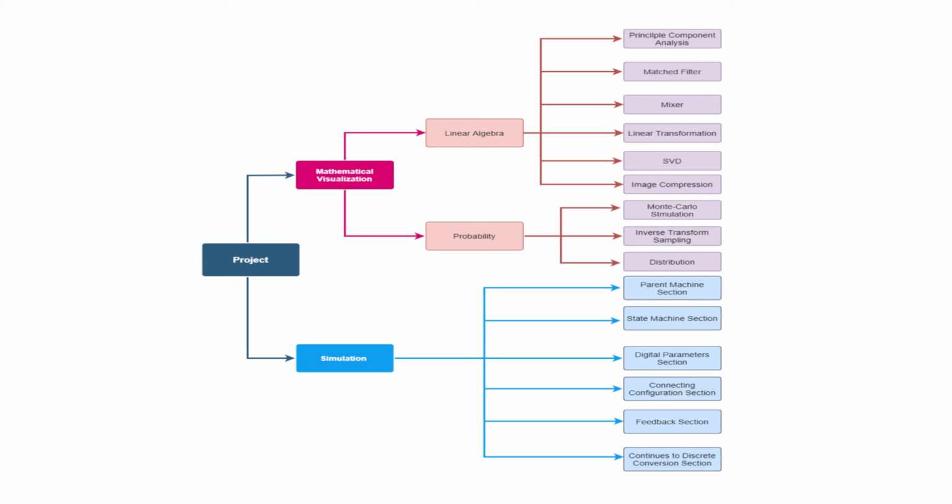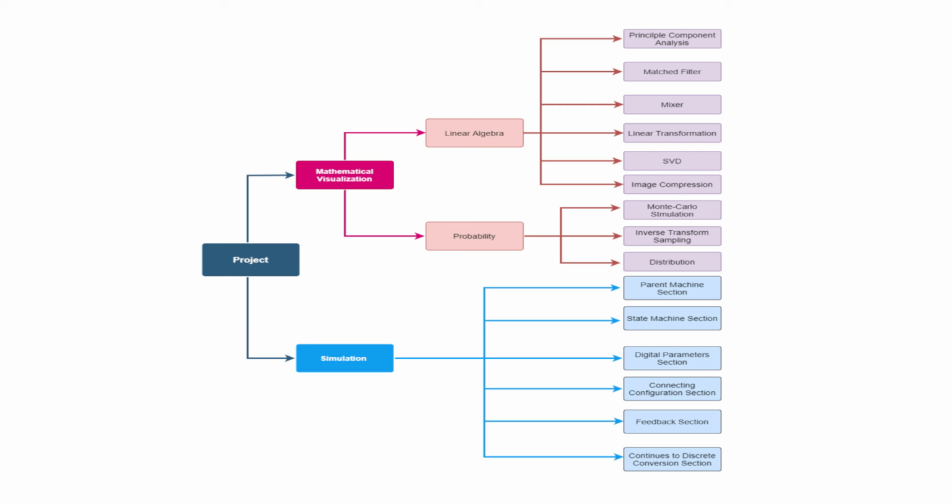The project consists of two different parts, a mathematical visualization interface and a state machine simulation tool. In the mathematical visualization interface, we are visualizing 10 different mathematical concepts from linear algebra and probability. Using the graphical user interface Tkinter library of Python, these concepts are animated and presented to the users. Every window consists of detailed narration of what is happening in the animation and a brief description about the mathematical concept.